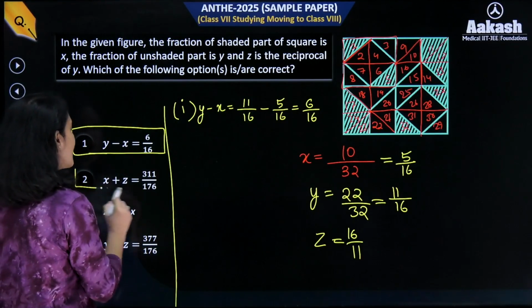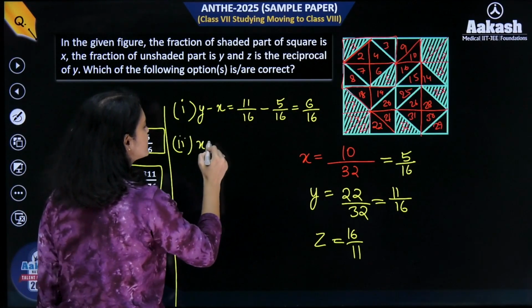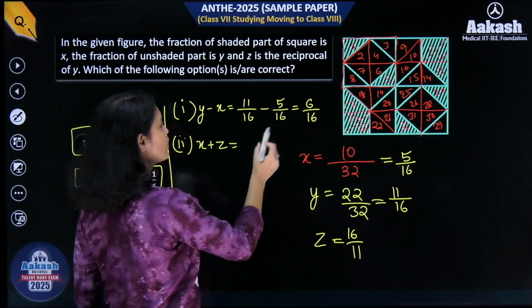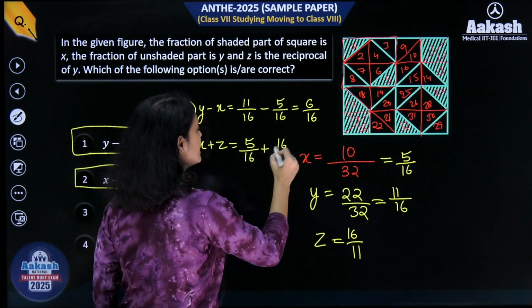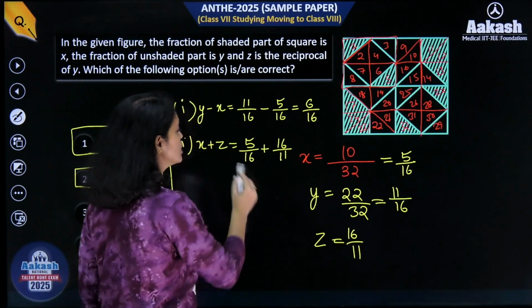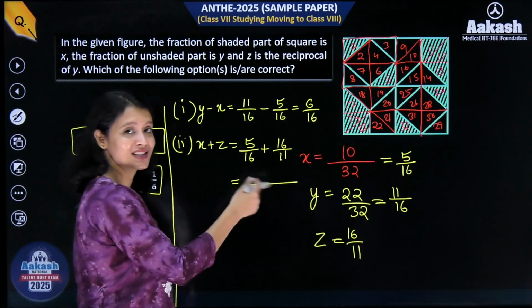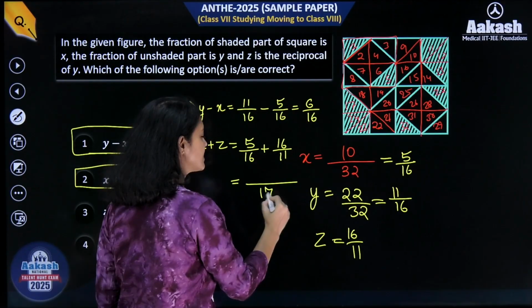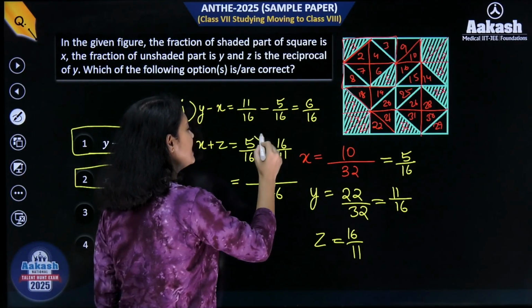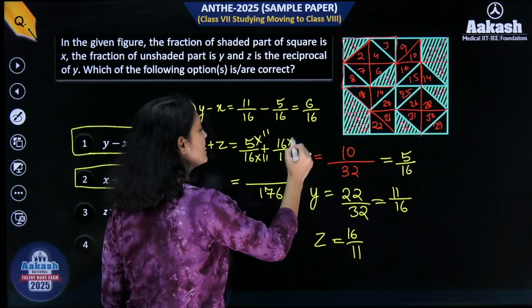Okay, next x plus z we have to calculate. Let's see. So x plus z. So x is what everyone? X is 5 over 16 plus z is 16 over 11. Right? So now let's calculate. So I'll take the denominator as same. That's the first step because these both are improper fractions, right? So 16 into 11 is 176. Now here I'll multiply by 11 in numerator and denominator. Here I'll multiply by 16 in numerator and denominator, right?